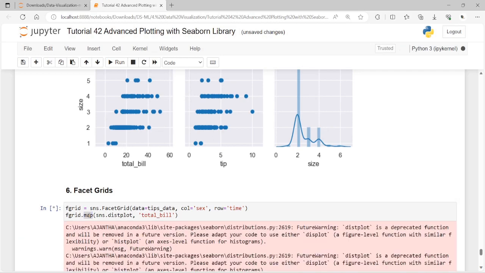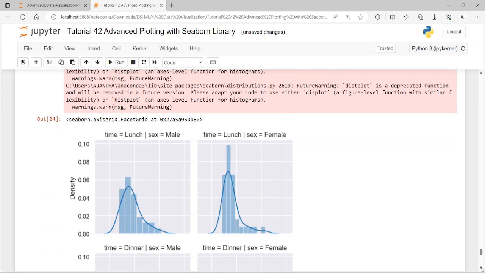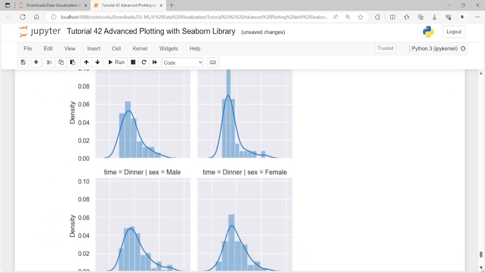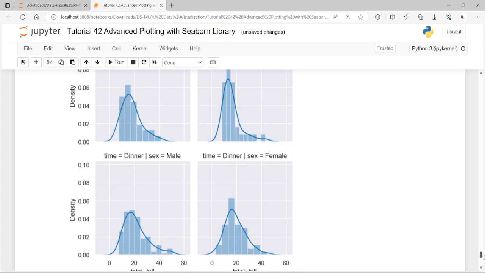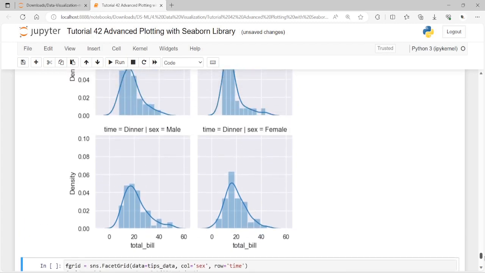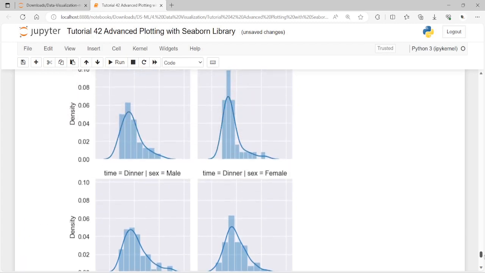Okay, and kindly see here. So yeah, this is how it looks. So you can see gender across columns and time across rows respectively, as specified by the facet grid function's columns and rows attributes. Yeah, I think it's good to see.